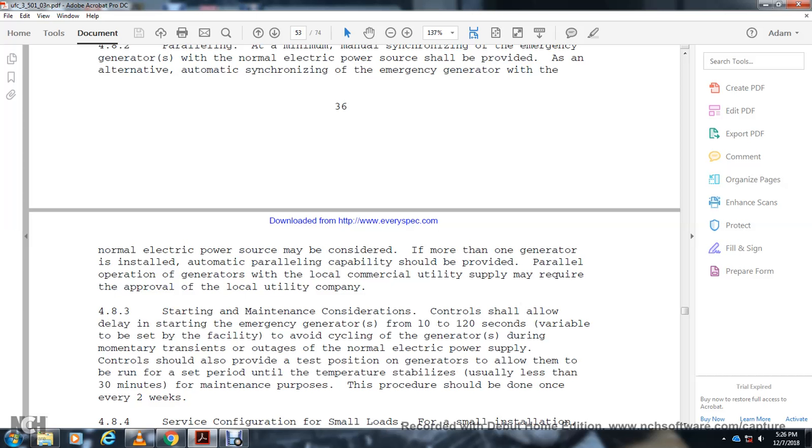4.8.3 Starting and maintenance considerations. Control shall allow the delay starting of the emergency generators from 10 to 120 seconds, adjustable by the facility, to avoid cycling of the generators during momentary transient outages of the normal electrical power system. Control shall also be provided with a test position for the generators to allow them to run for a set period until the temperature stabilizes, in less than 30 minutes. For maintenance purposes, this procedure shall be done once every 2 weeks.